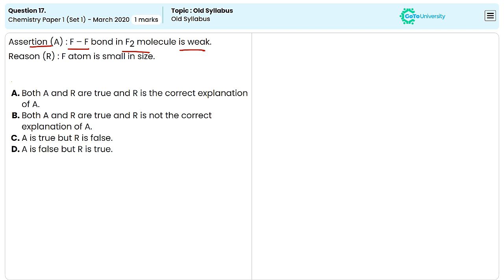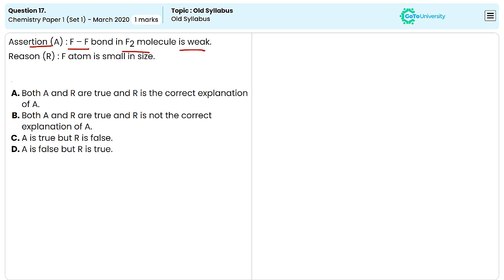This is a correct statement because fluorine atoms have 3 lone pairs of electrons each, which create a significant repulsion between these lone pairs when two fluorine atoms come together to form the fluorine molecule. This repulsion weakens the bond between the two fluorine atoms.